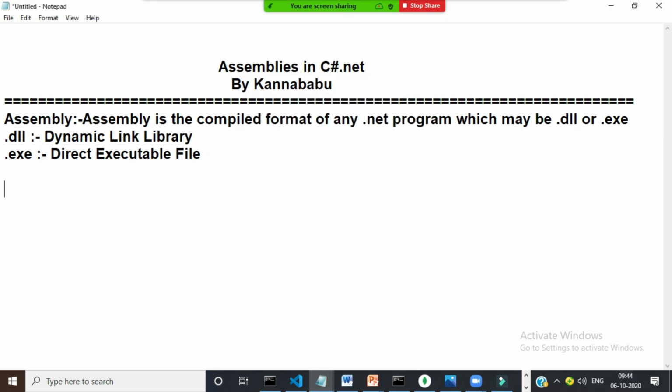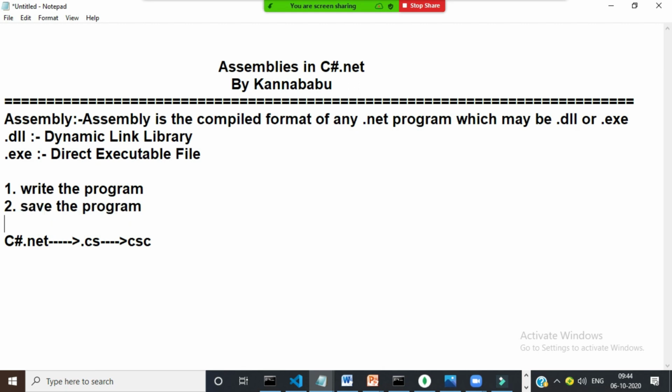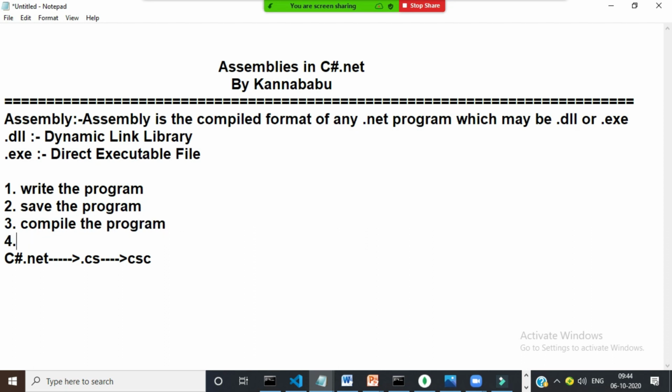Whenever you write any program in C#.NET, it must be saved with the .cs extension. And whenever we compile the program, in any language you learn, you have to follow 4 steps. First, write the program. Second, save the program. Third, compile the program. Fourth, execute the program.